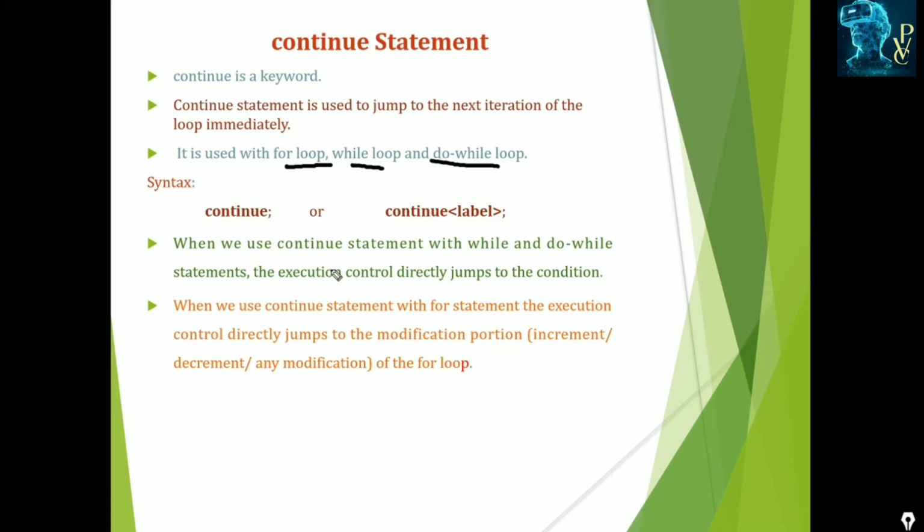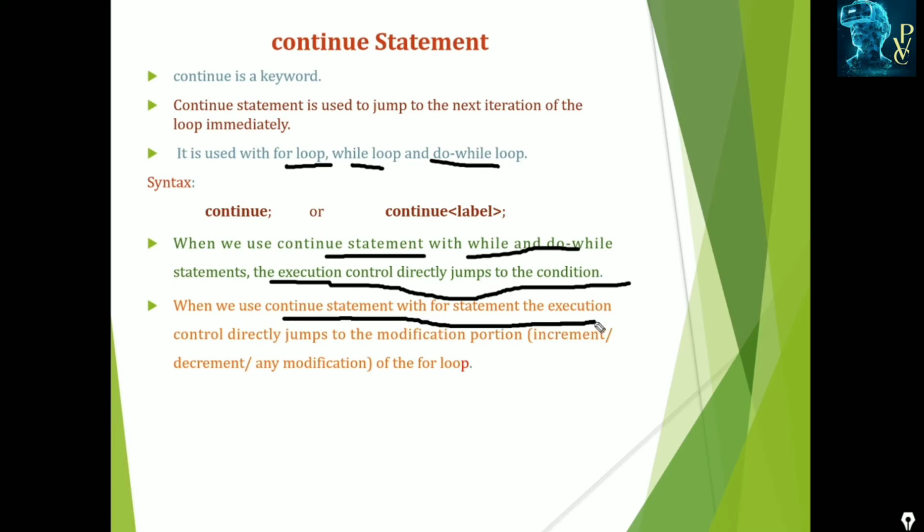When we use continue with while and do while, the execution control directly jumps to the condition and checks the condition after that statement. When we use continue in a for loop, the control directly jumps to the modification portion. What is the modification portion? That is the increment, decrement, or any modification in the loop.